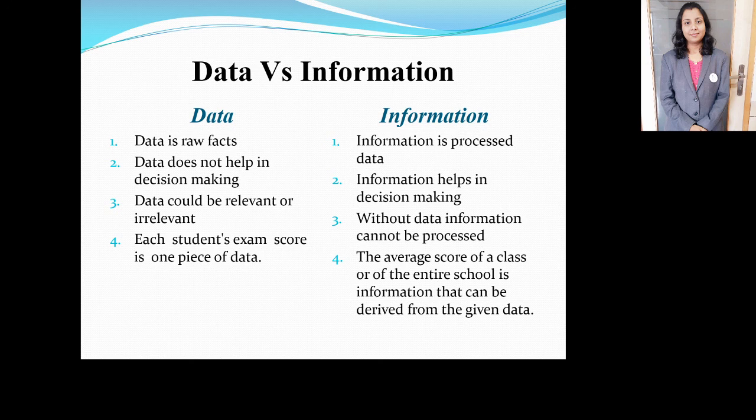Data could be relevant or irrelevant. There are two possibilities. In information, without data, information cannot be processed. The fourth point is that each student's exam score is one piece of data. The average score of a class or the entire school is the information that can be derived from the given data. So this is an example of data and information respectively. So this was the comparison between data and information.